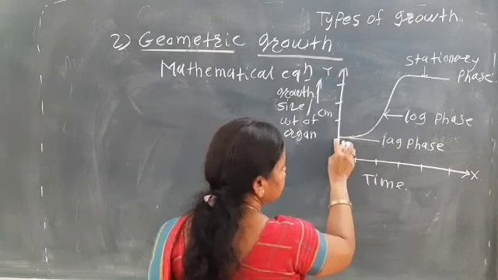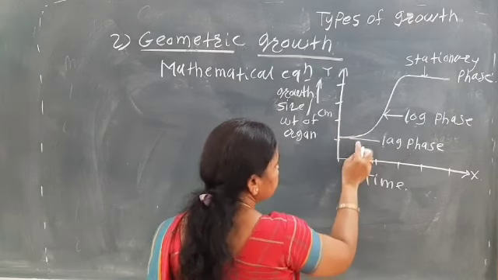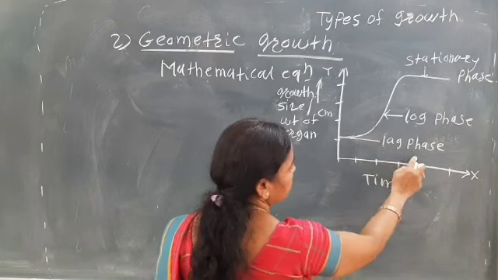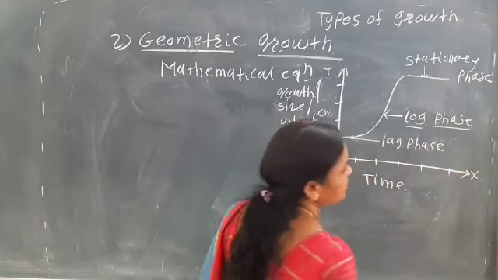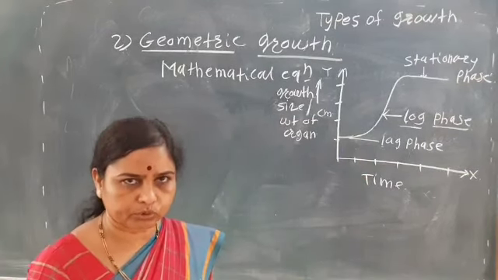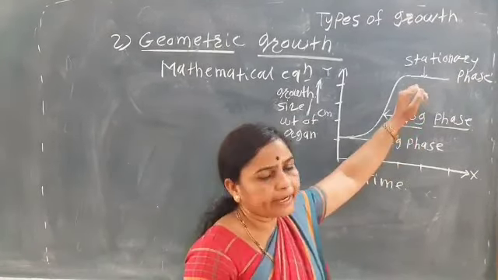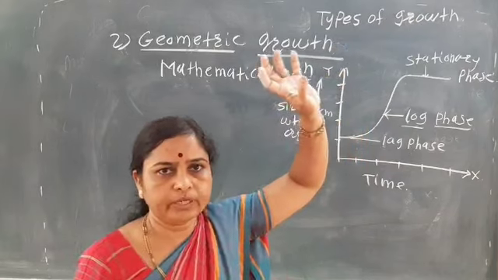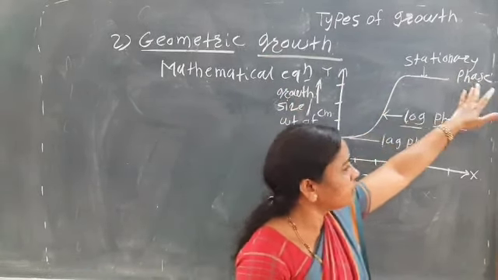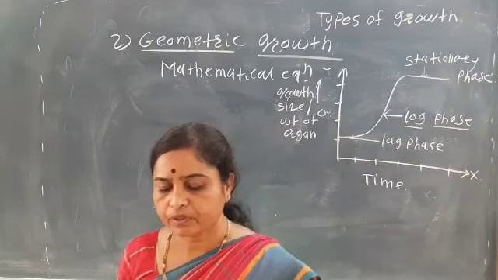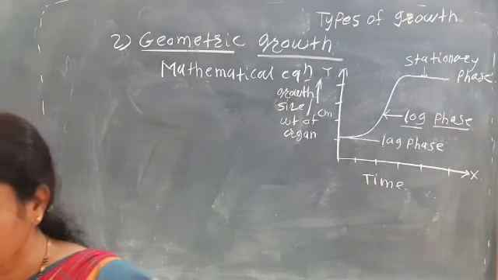So at this time interval, after some time, the log phase is there. That is, there is the rapid growth or exponential growth. Okay, and after the exponential growth or the rapid growth, it remains in the stationary phase.